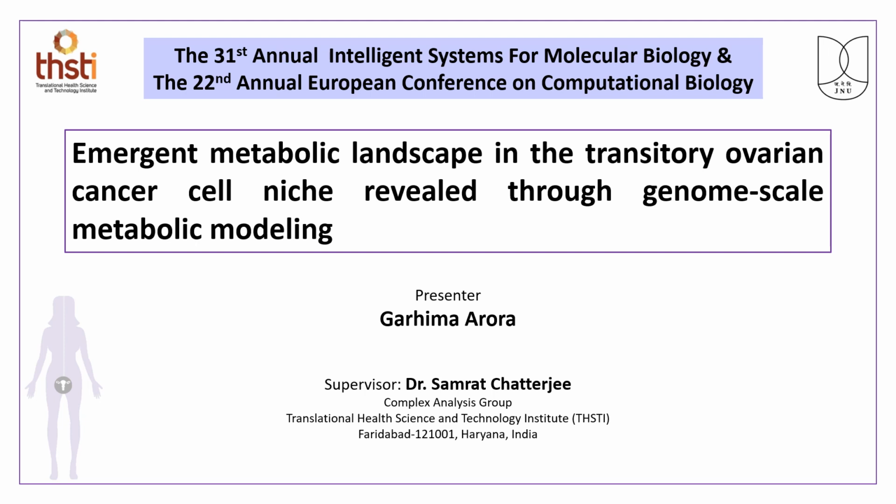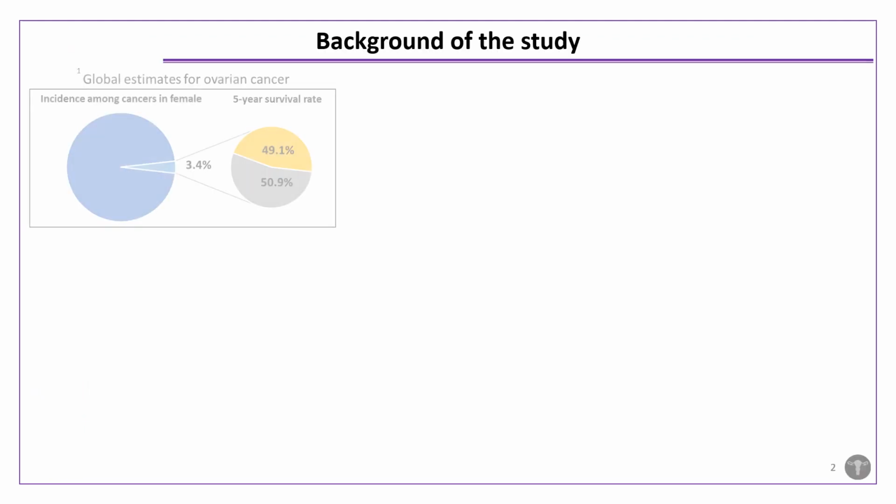Hello everyone, my name is Garhima Arora and I am a PhD student at Translational Health Science and Technology Institute, India. The topic of my presentation is Emergent Metabolic Landscape in the Transitory Ovarian Cancer Cell Niche Revealed through Genome-scale Metabolic Modeling. Before going into the details, I would like to give a brief description about the background.